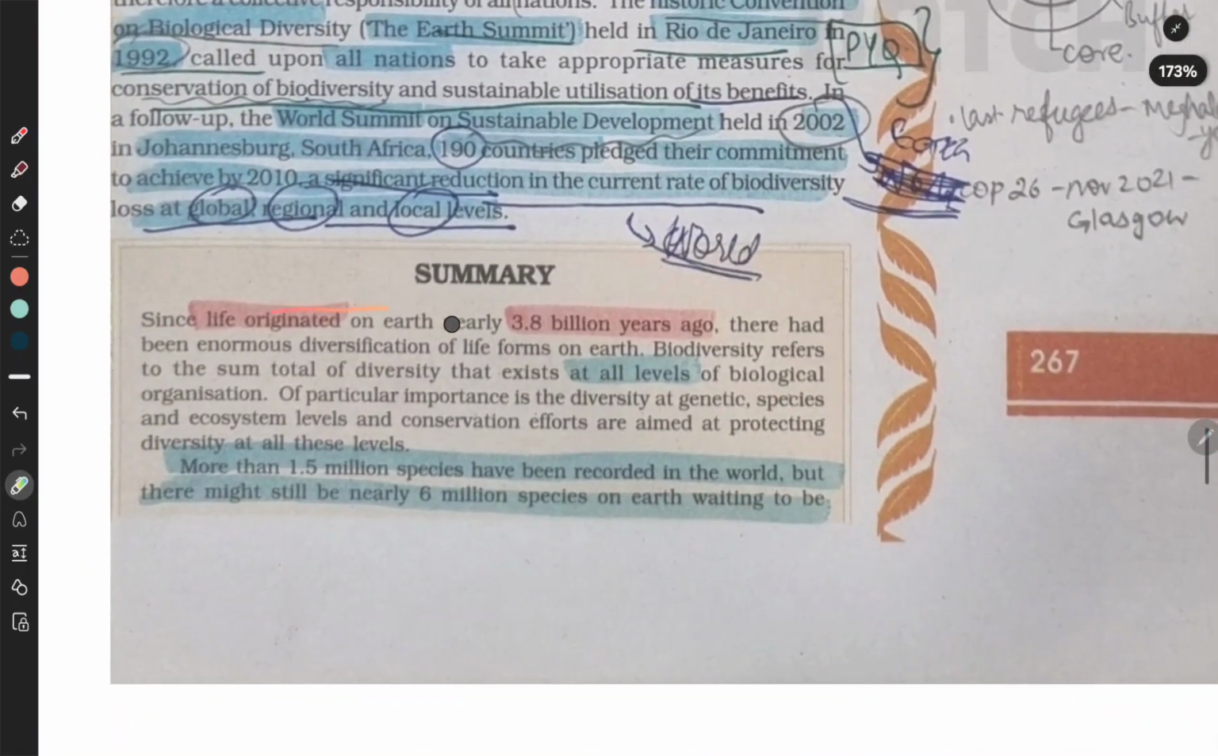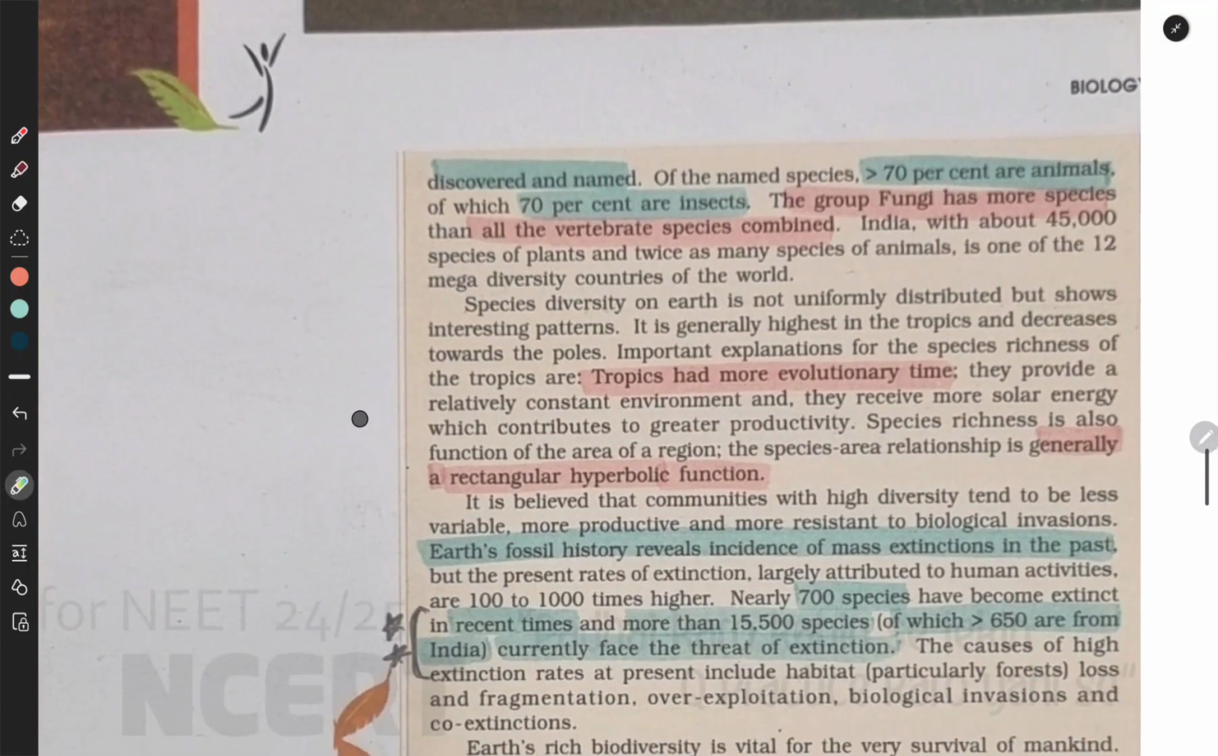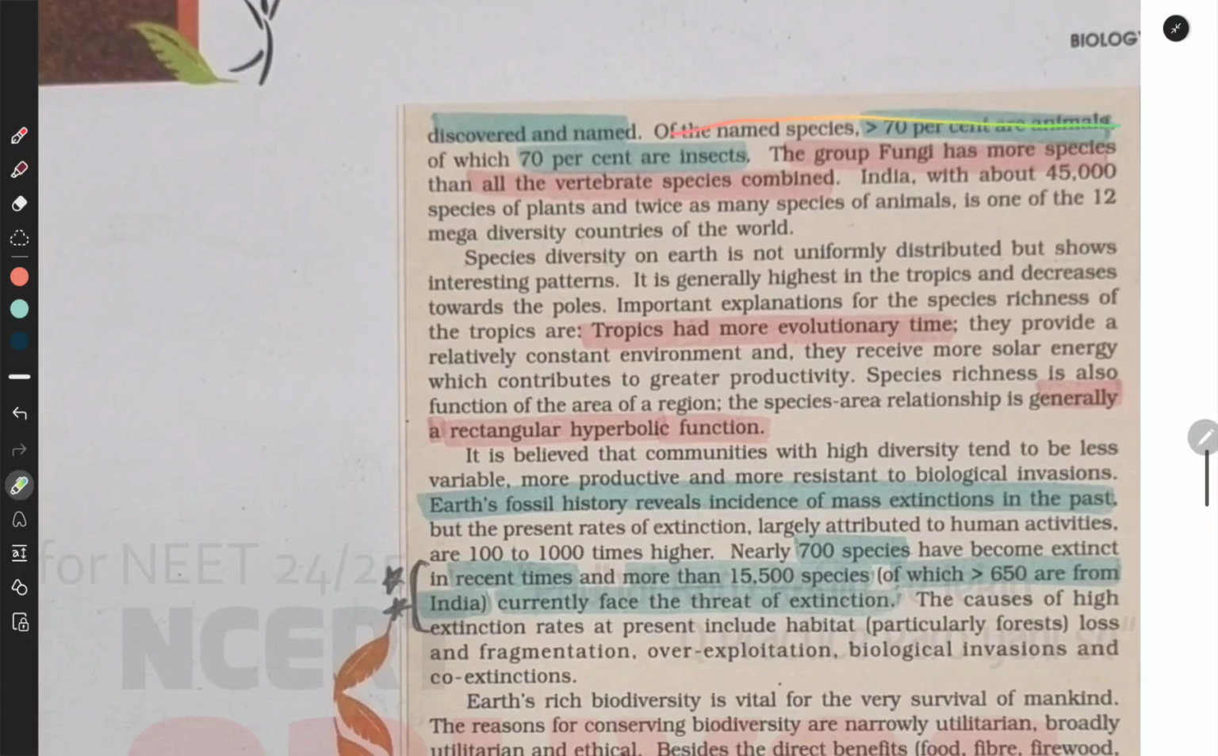Since life originated on Earth 3.8 billion years ago, there has been enormous diversification of life forms. Biodiversity refers to the sum total of diversity that exists at all levels. More than 1.5 million species have been recorded in the world, but there might still be 6 million species on Earth waiting to be discovered and named. Of those named, more than 70 percent are animals, of which 70 percent are insects. The group fungi has more species than all the vertebrate species combined. India, with about 45,000 species of plants and twice as many of animals, is one of the 12 mega-diversity countries of the world.